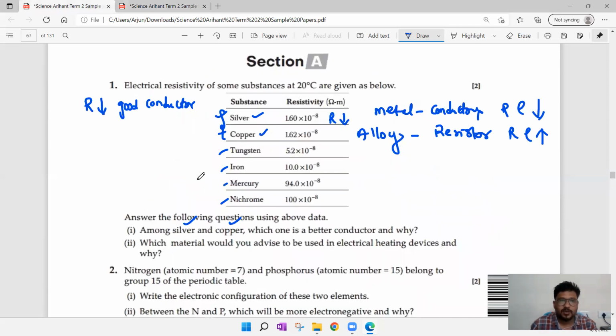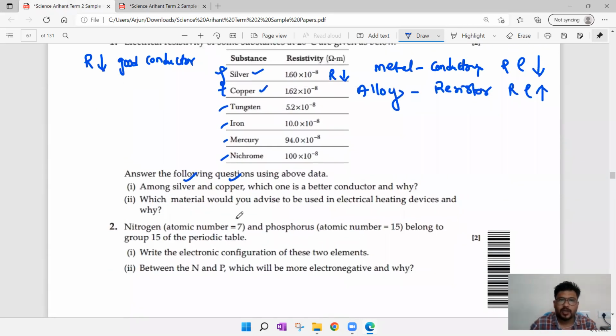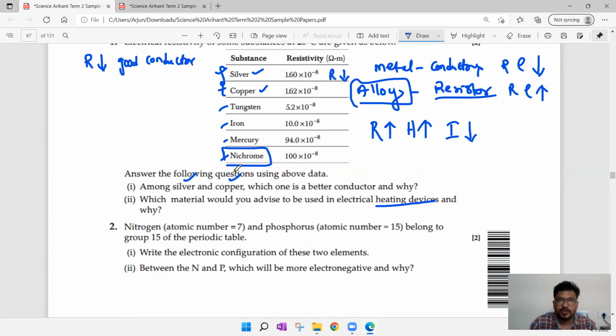Next, second question: which material would you advise to be used in electrical heating devices and why? So for heating devices, definitely we have to use an alloy. If alloys are used, they will be producing heat energy. Why? Because alloys have greater resistance. When resistance is greater, the amount of heat dissipated will be greater because the current value will be least. That is the thing. So here nichrome is the material which is used.